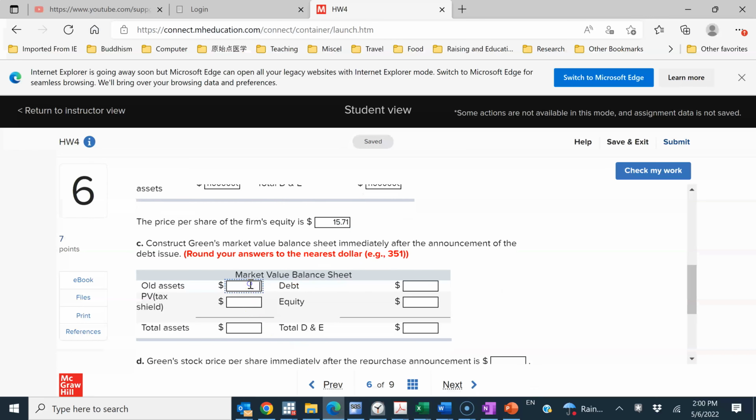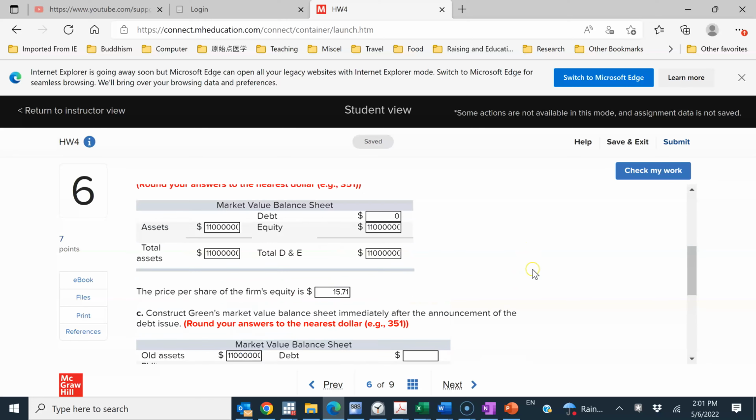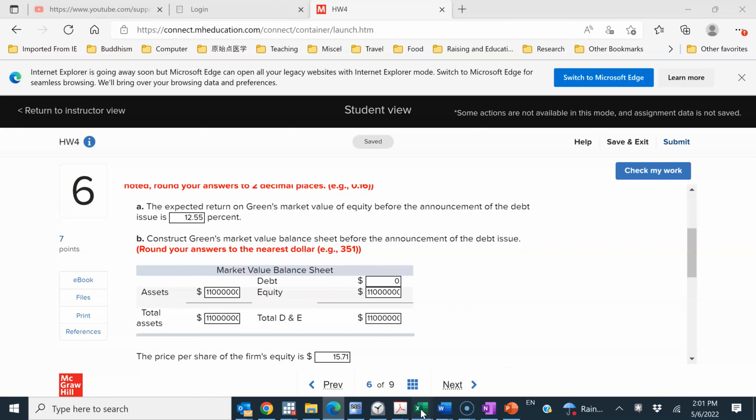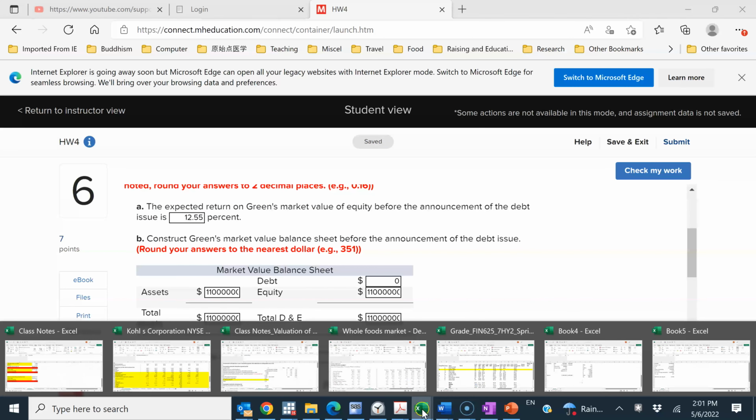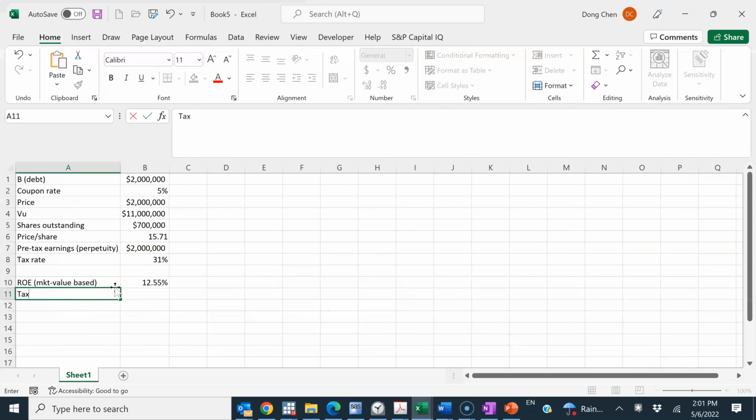Right? So the old assets, if you look at this format of this balance sheet, should be 11 million, right? The tax shield, this is basically B times TC.